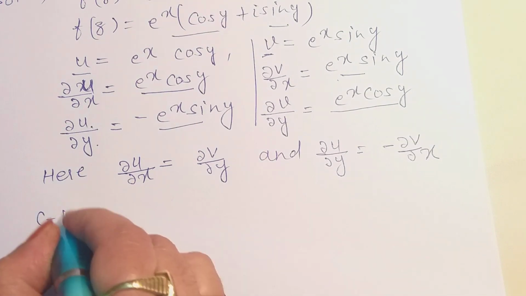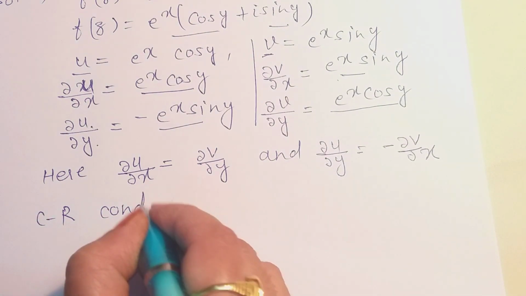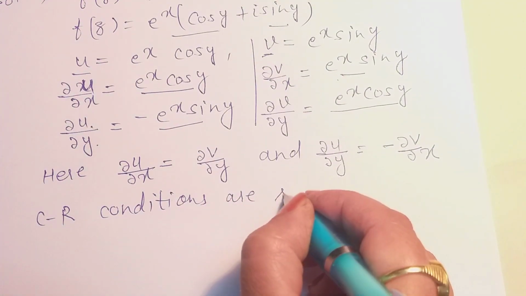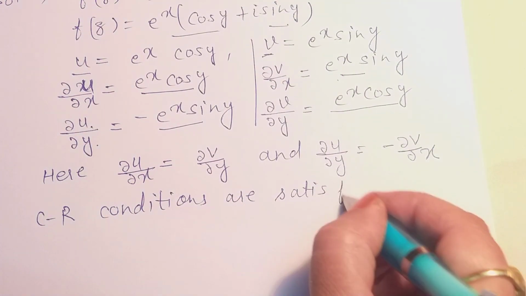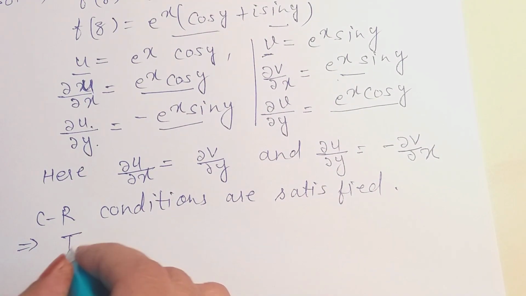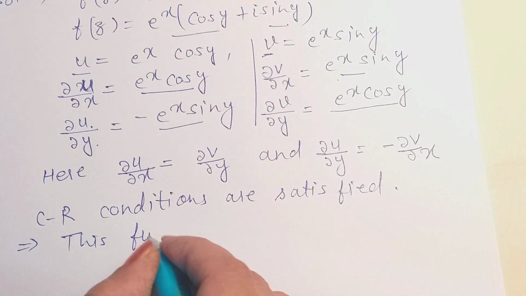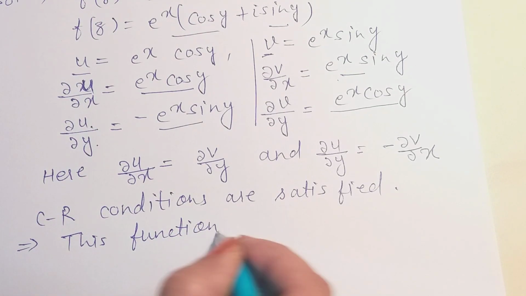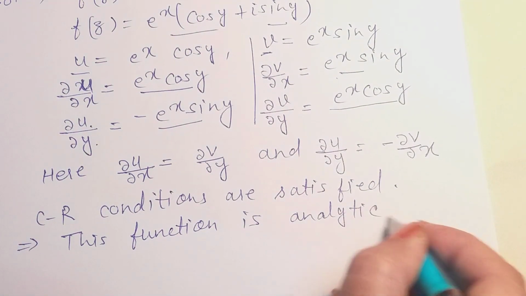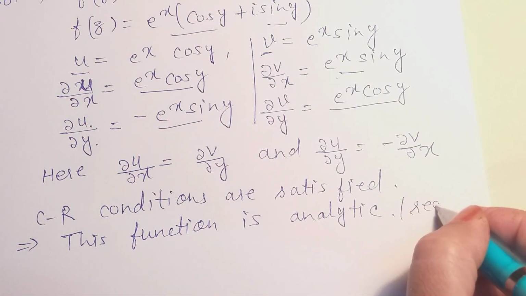That means Cauchy-Riemann conditions are satisfied. So this function is analytic, which shows that this given function is analytic or regular.